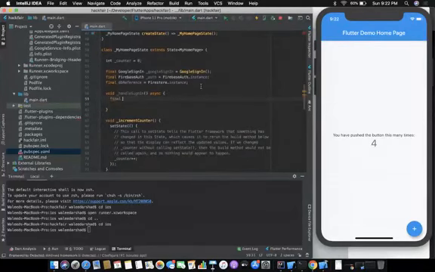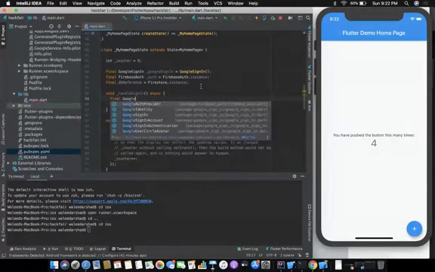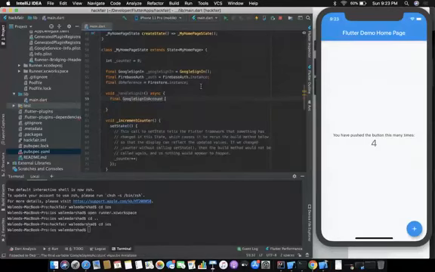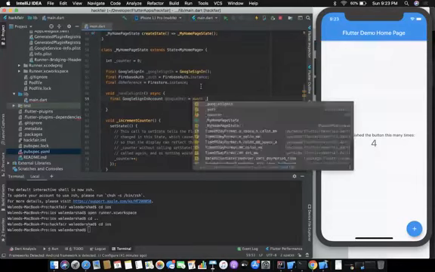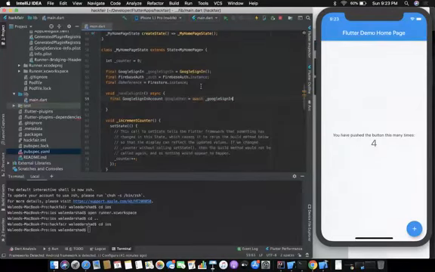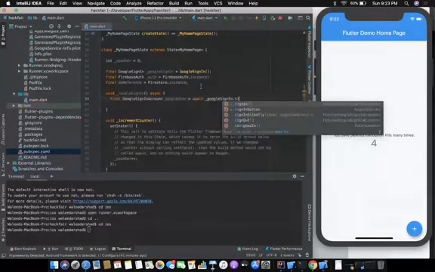Now we need to initialize the Google sign-in account. Google user equals to await _googleSignIn.signIn.